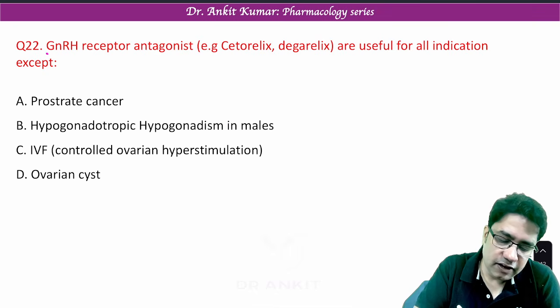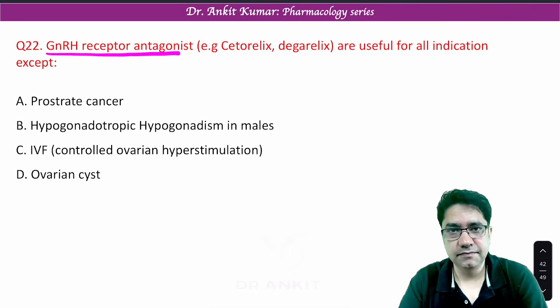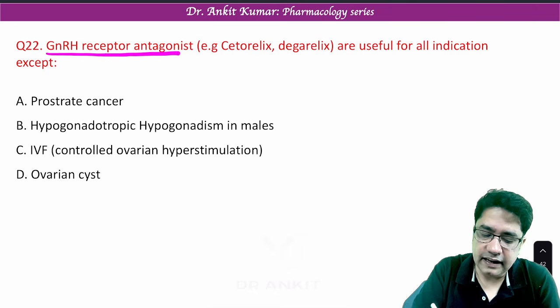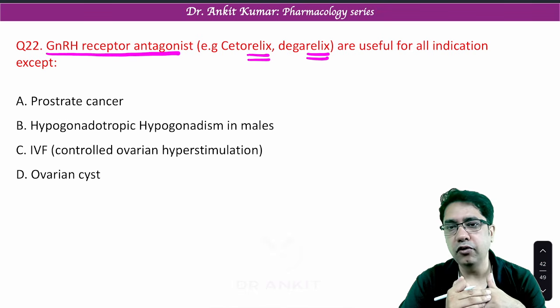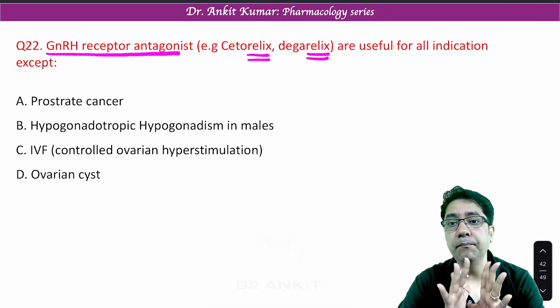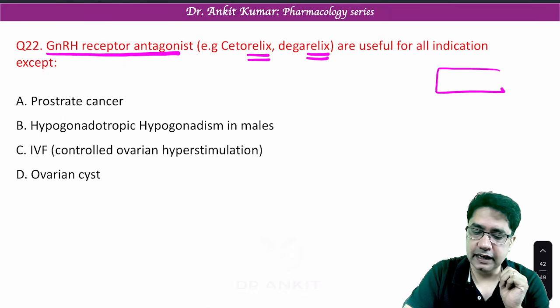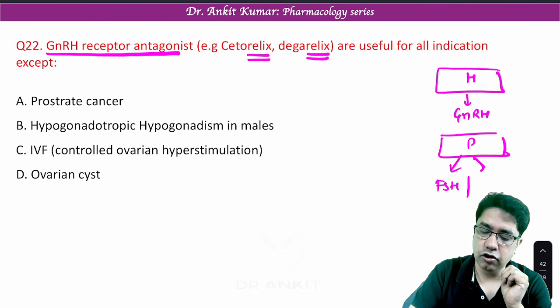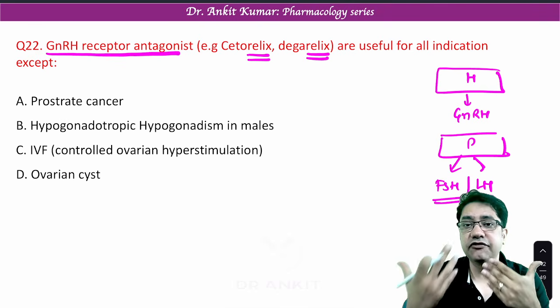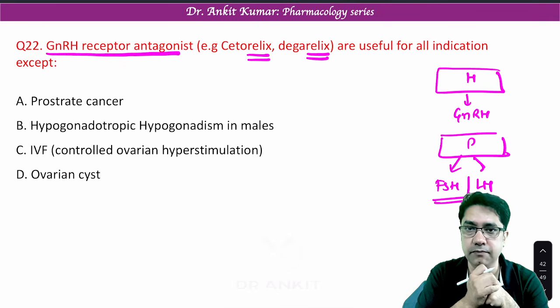Gonadotropin releasing hormone receptor antagonist. These drugs, they end with the word relix, like cetrorelix, ganirelix. Remember, when you block gonadotropin releasing hormone receptor on pituitary, so suppose this is hypothalamus. Hypothalamus produces GnRH and it acts on pituitary, and pituitary produces FSH and LH hormone, which increases fertility, estrogen and testosterone production.